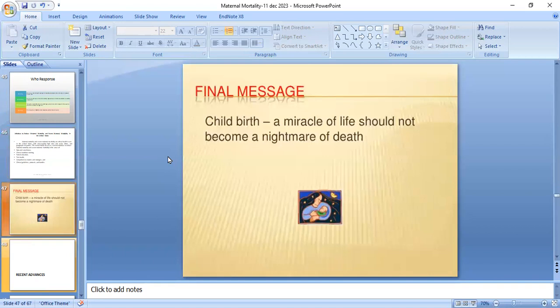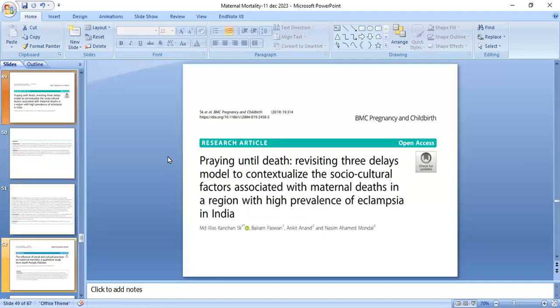So the final message is that childbirth is a miracle of life. It should not become a nightmare of death. So this is the time for the recent advances. The first article in the recent advances is "Praying until death: revisiting the three delays model to contextualize the sociocultural factors associated with maternal death in a region with high prevalence of eclampsia in India."